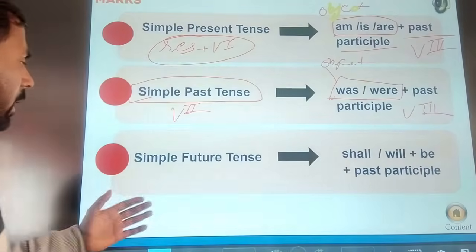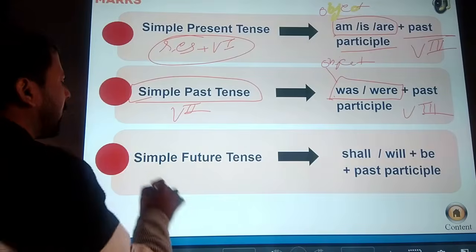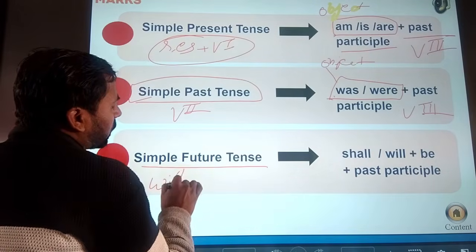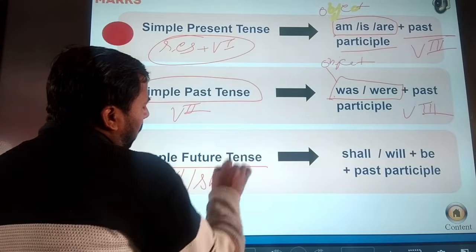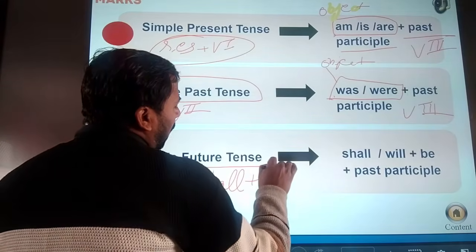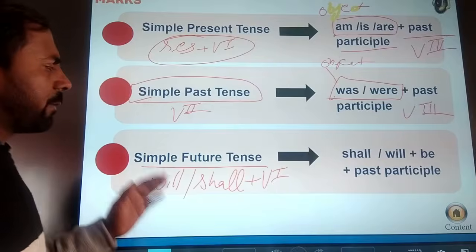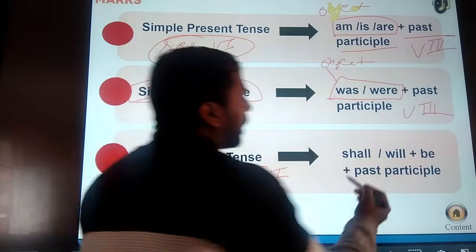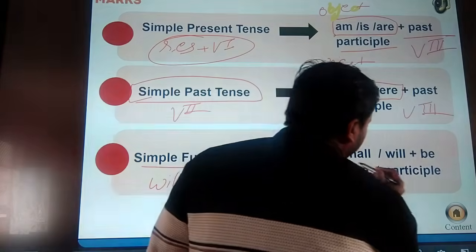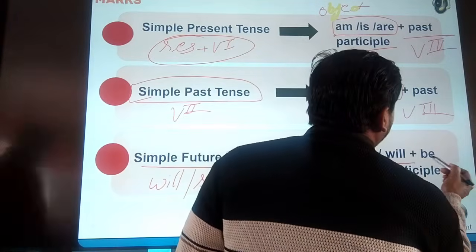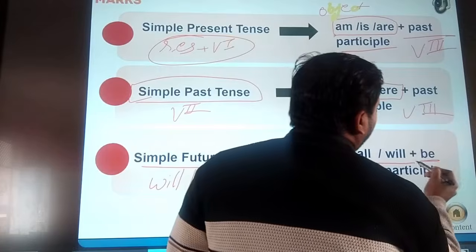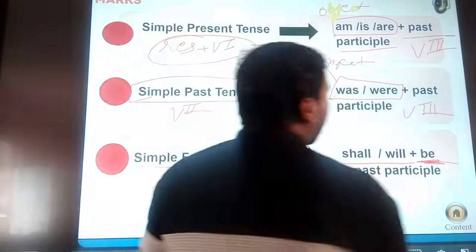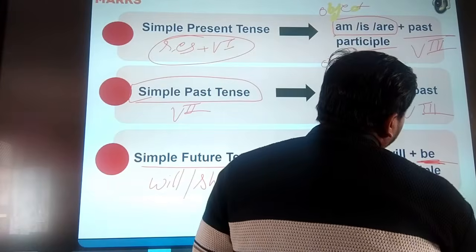If your sentence in the active voice is a simple future tense, it means if there is will or shall plus verb first form, and we convert into the passive, then we use here will or shall, and after that will or shall we also use be, and then the past participle, which means verb third form.